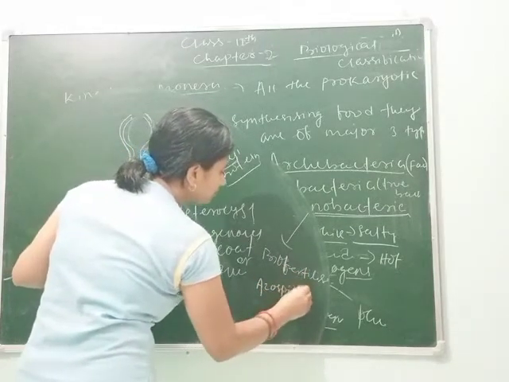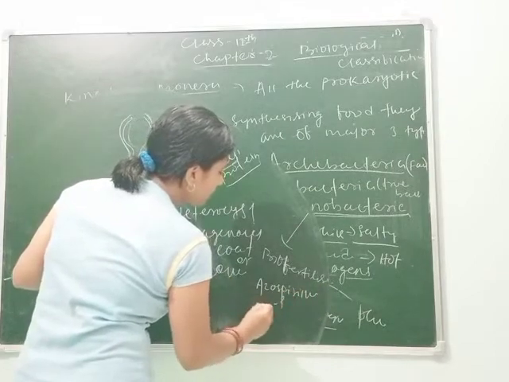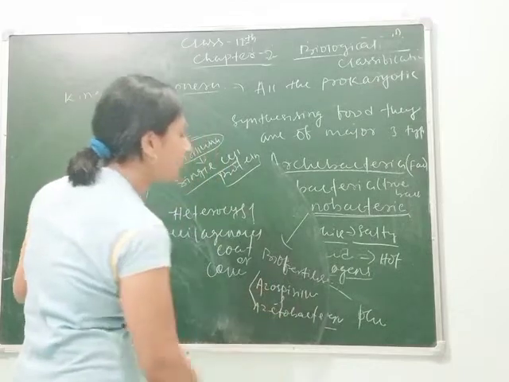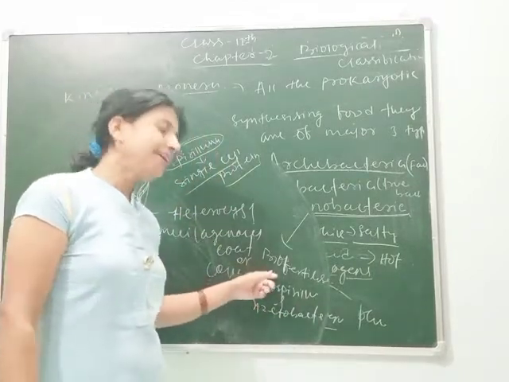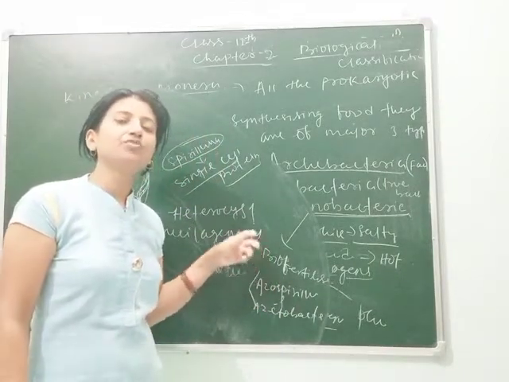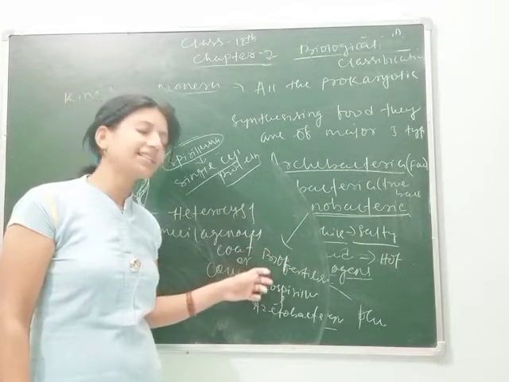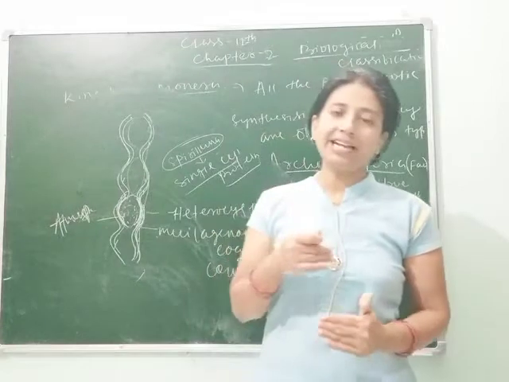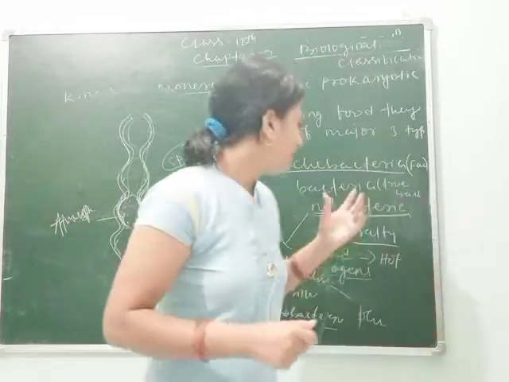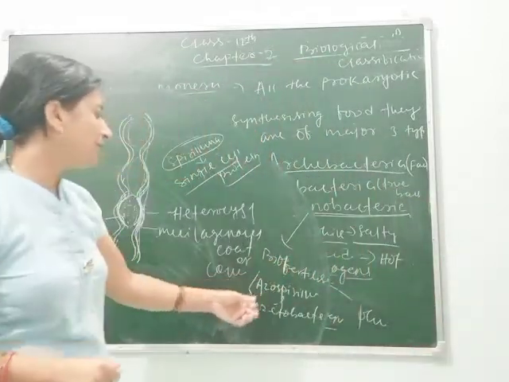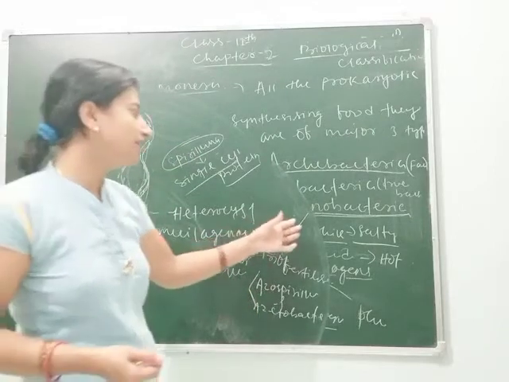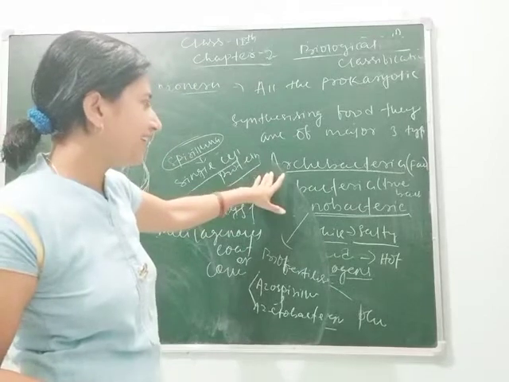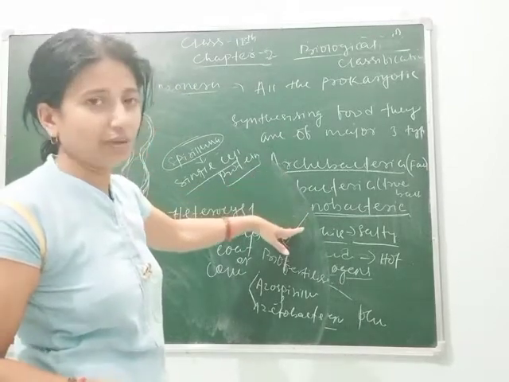Azospirillum and Azotobacter are used as biofertilizers nowadays in the crop fields to increase productivity. Maximum they are used in the paddy fields, that is, in the rice crop. The majority used nowadays are Azospirillum and Azotobacter, which come under cyanobacteria. So students, here we will study about Archaebacteria, then Eubacteria and Cyanobacteria.